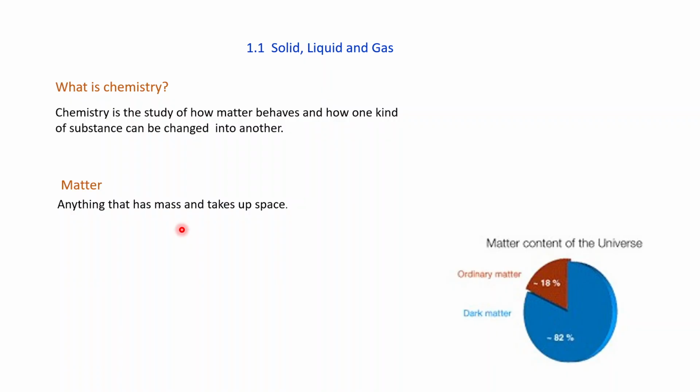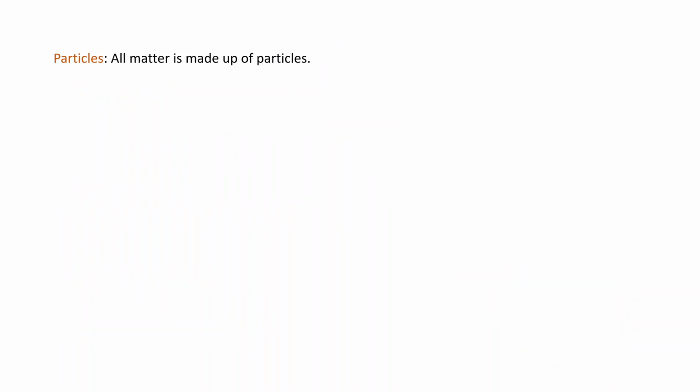So why are we saying that these are all matter? Because matter has three physical states. What are these states? Solid, liquid and gases. And most substances can exist in all three states. For example, water. Water can exist as ice in the solid state, as water itself in the liquid state, and as steam in the gaseous state. All matter is made up of particles, whether solid, liquid, or gases.